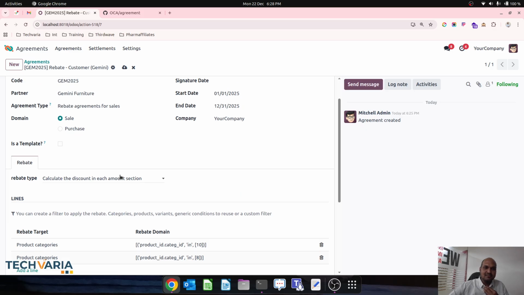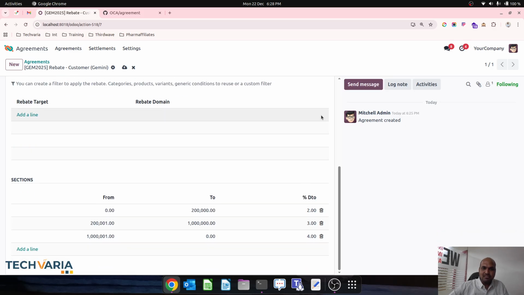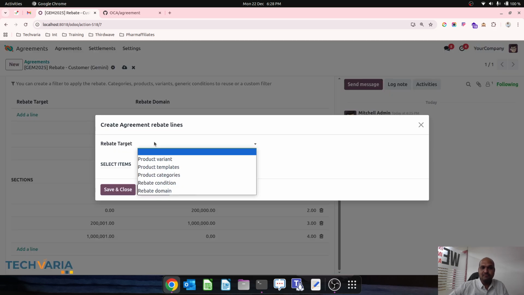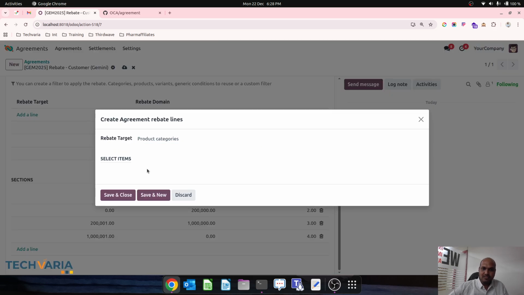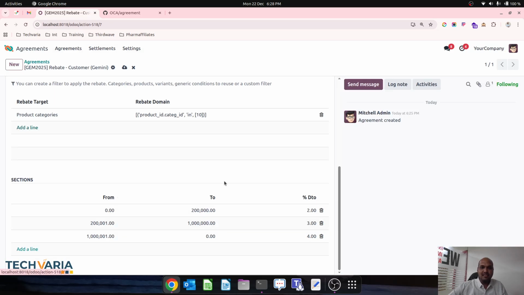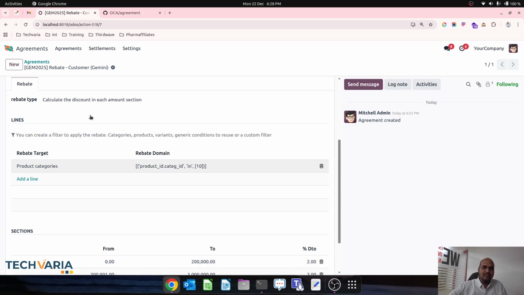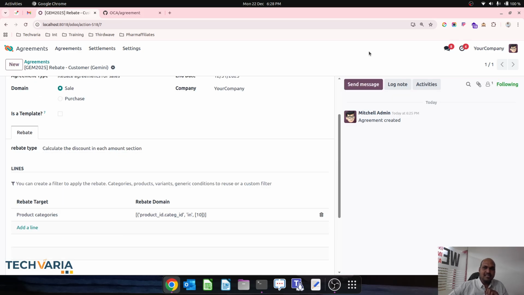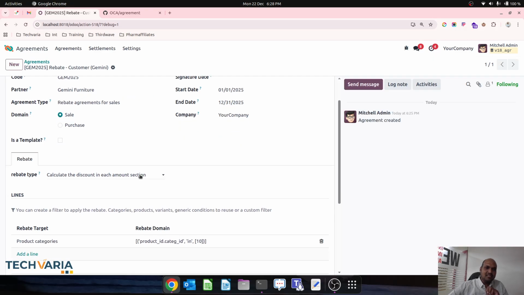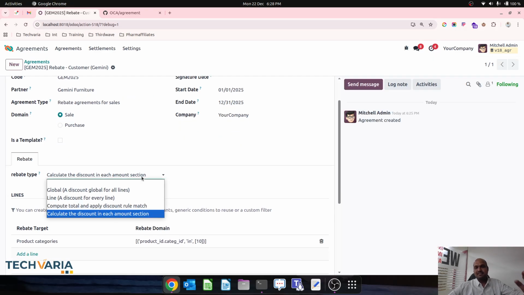So over here, now you can see category wise and amount section wise, you can give first rebate target on any specific category of item, and then again setting up the section target over here. So with this rebate type, now you can calculate the discount in each amount section. Like inside our sales order, we have a section. So section wise, we can define that particular rule.